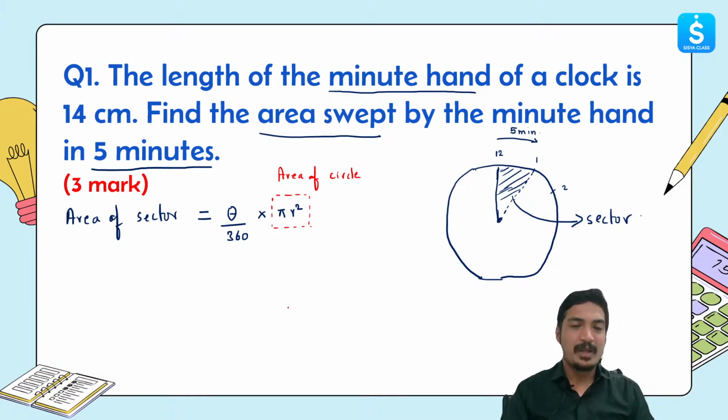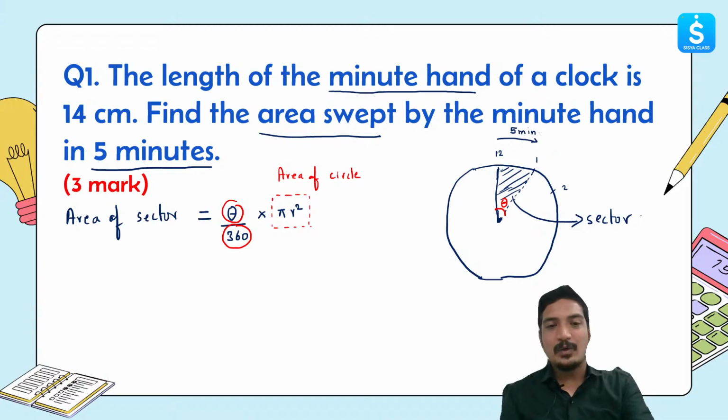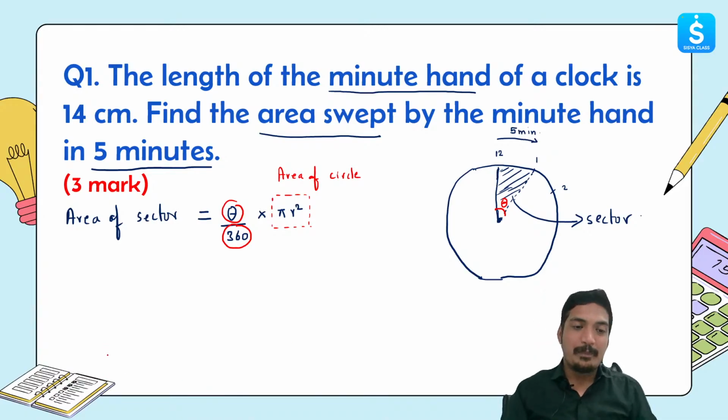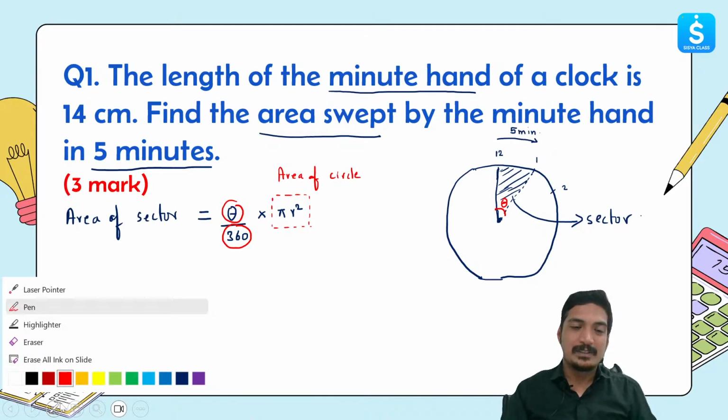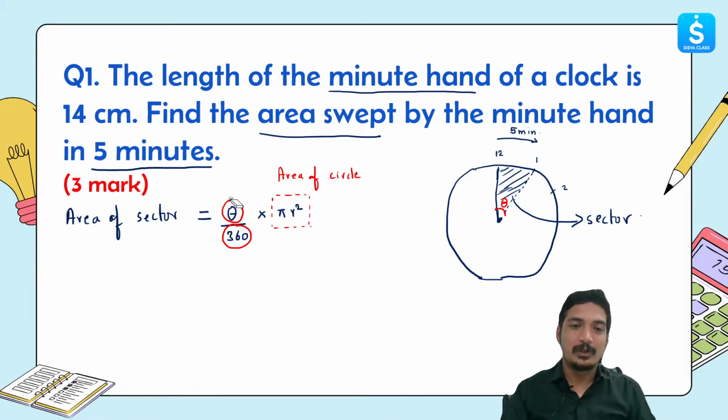Okay, area of circle. Then what I want is that out of the entire area of this circle, I want to talk about only the theta angle, not the other stuff. And therefore, out of 360, you want the area of only a certain angle, right? And that's how you actually remember the formula. Okay, so this is a trick that you should use to remember the formula.